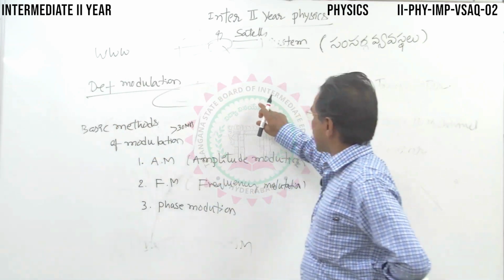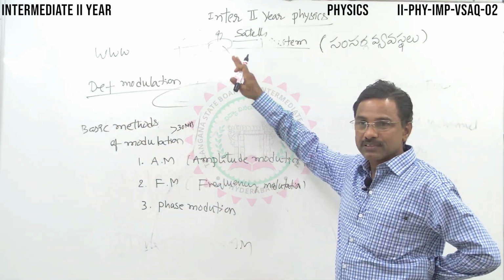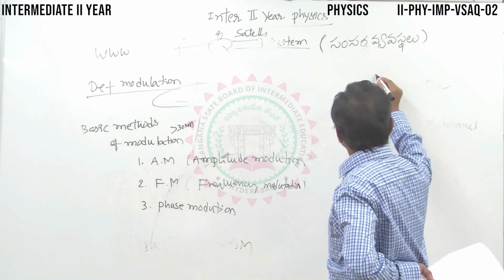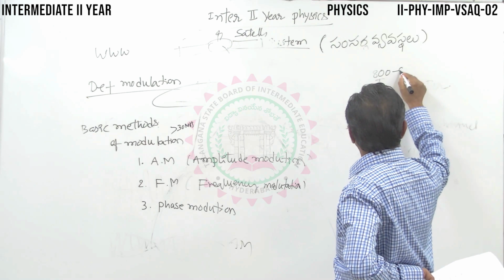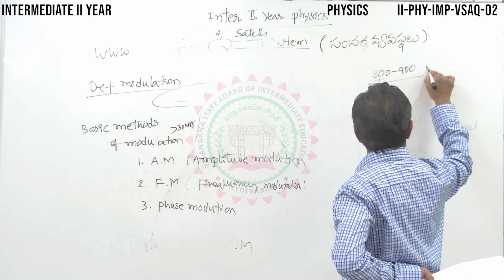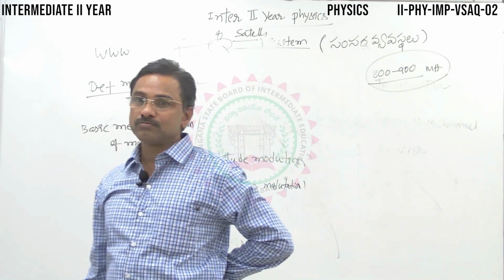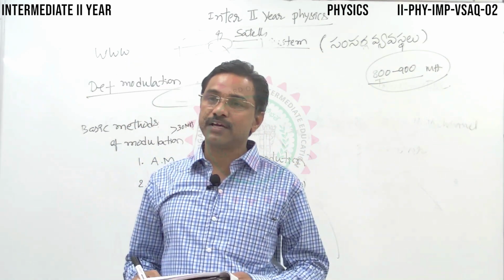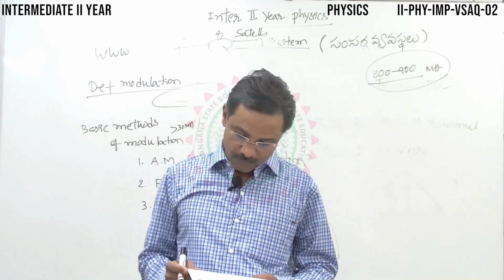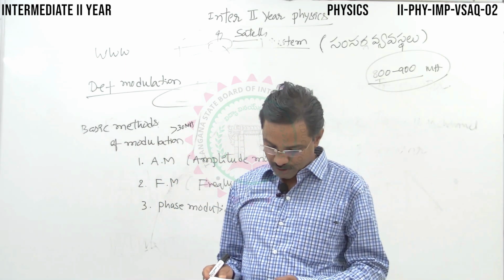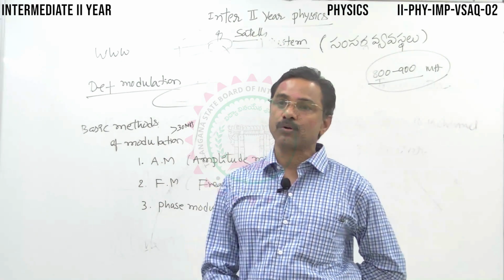Just now I explained sky waves and space waves. For cellular phones, the frequency of 800 to 900 megahertz, high frequency signals, goes by line of sight transmission. The basic mode of transmission employed in mobile phones is space wave propagation.